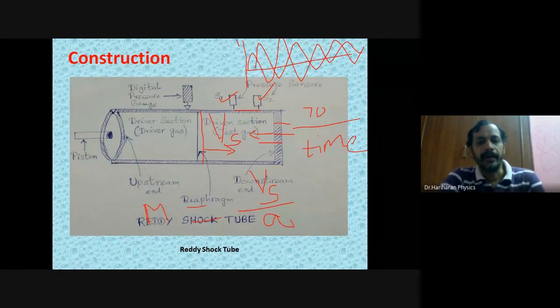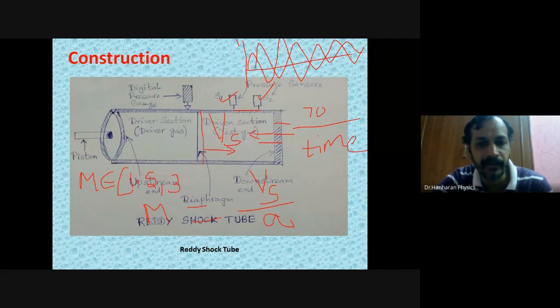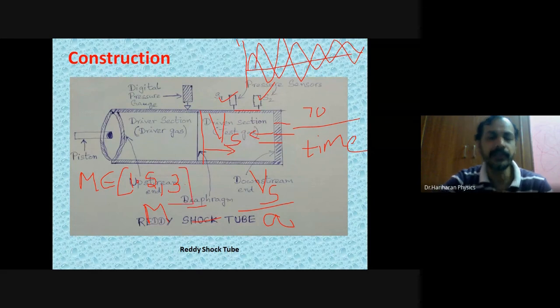Many engineers and many people across the world have tried using the Reddy shock tube, and they found that you can push using this piston, you can generate shock waves, and the shock waves can move in such a way that the Mach number is anywhere between 1.5 to 3. So high values of Mach number can be achieved by using this Reddy shock tube. This is about the working of the Reddy shock tube. That's all.